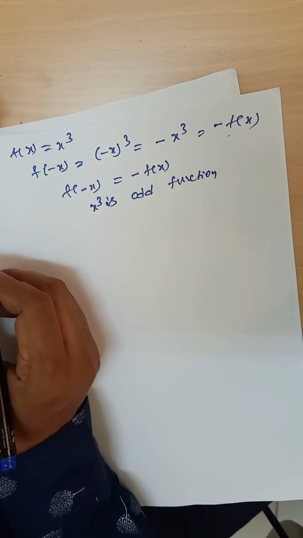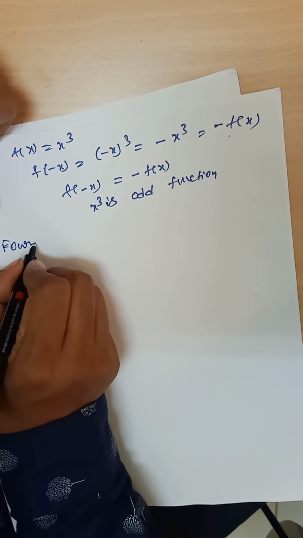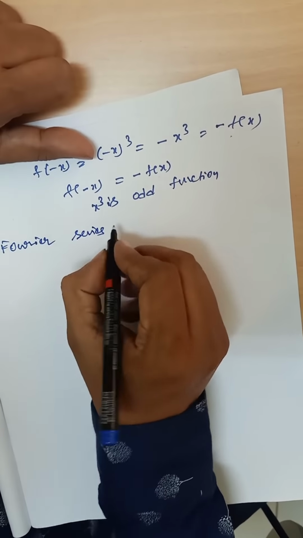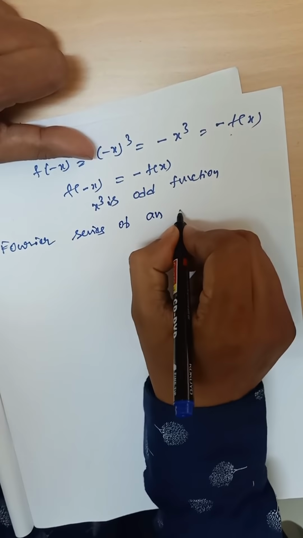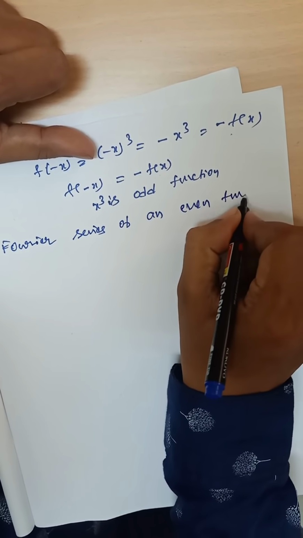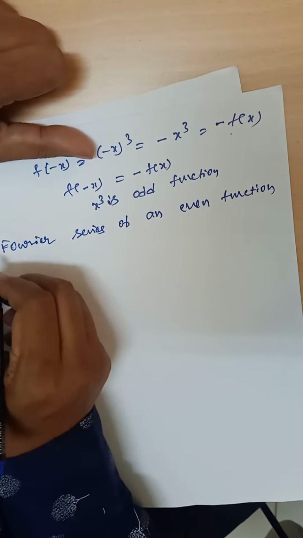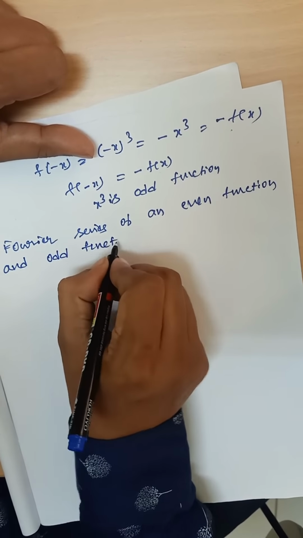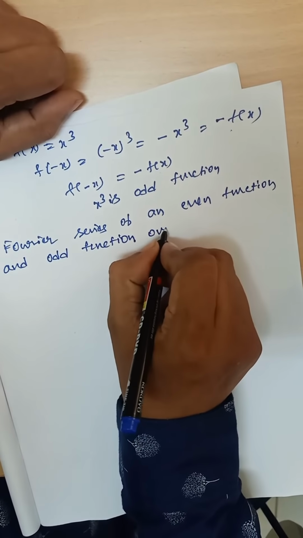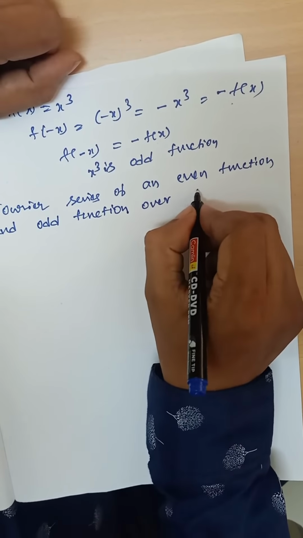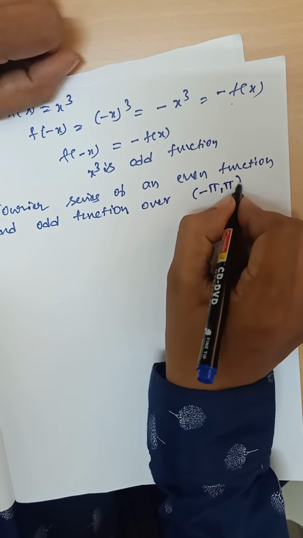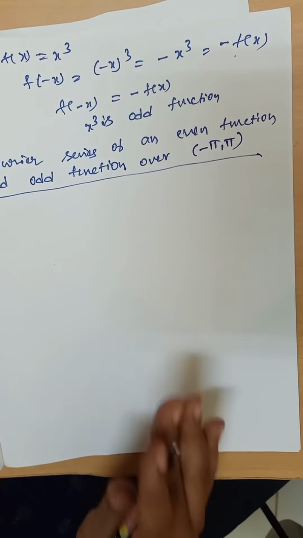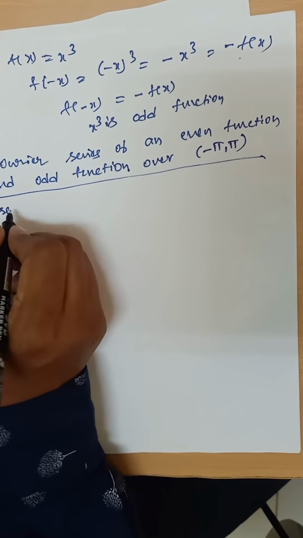Write the heading: Fourier series of an even function and odd function over the interval minus pi comma plus pi. Case 1.